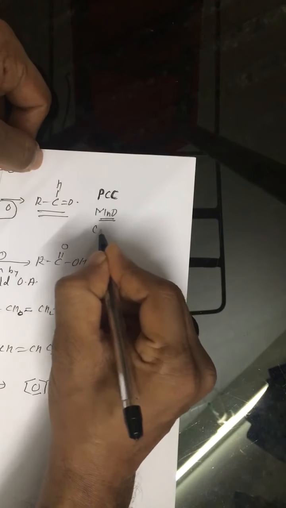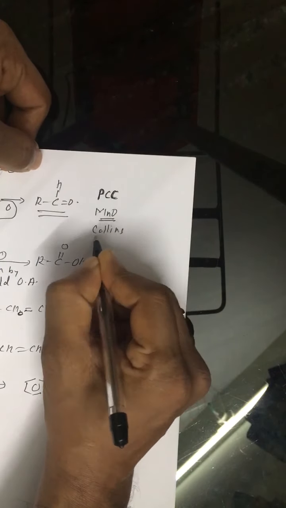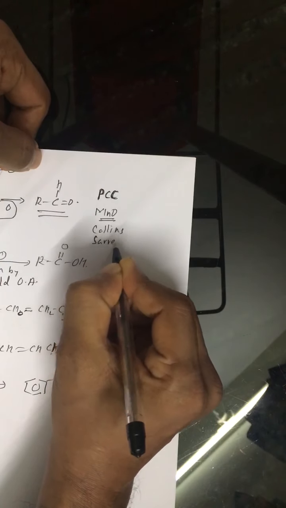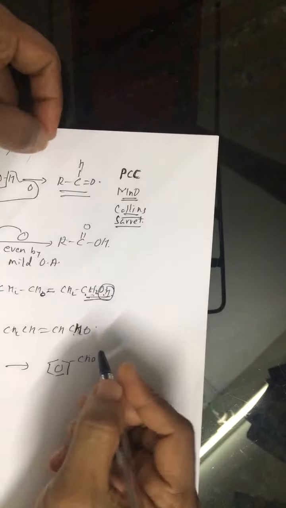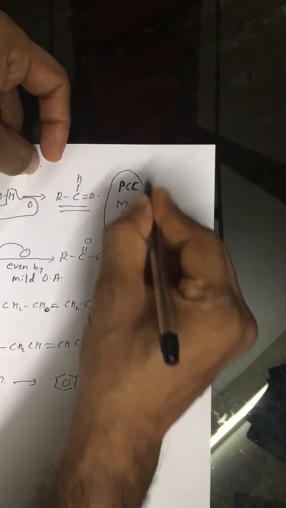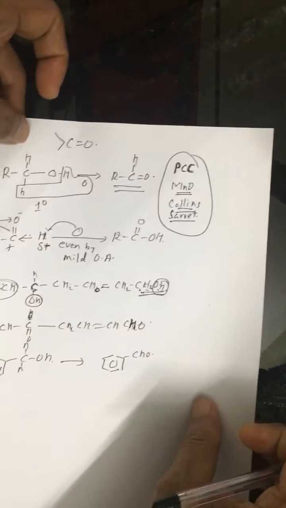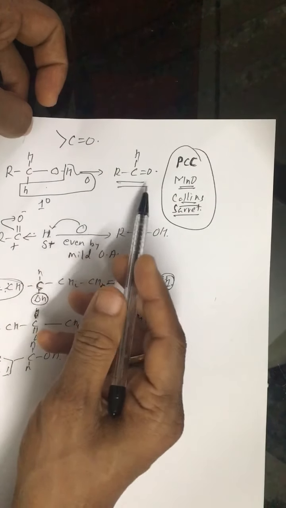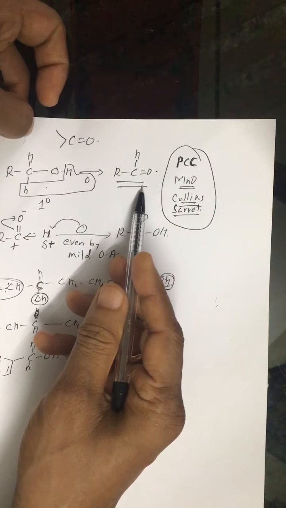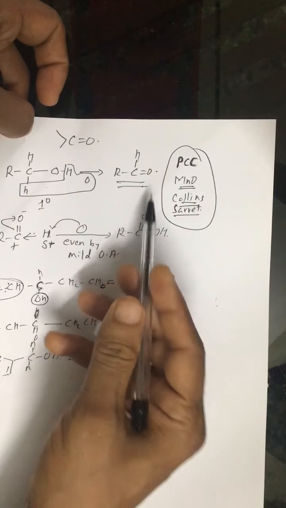Like this. There are other reagents like Collins reagent, Sarett's reagent, etc. These oxidizing agents, if used, oxidize primary alcohol to the aldehyde level. It is not further oxidized.